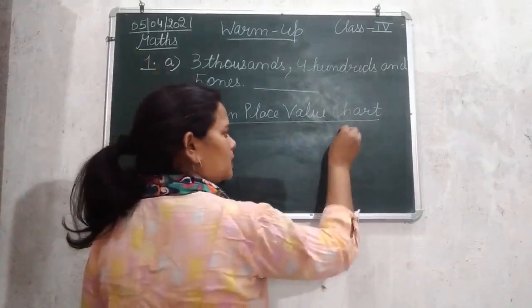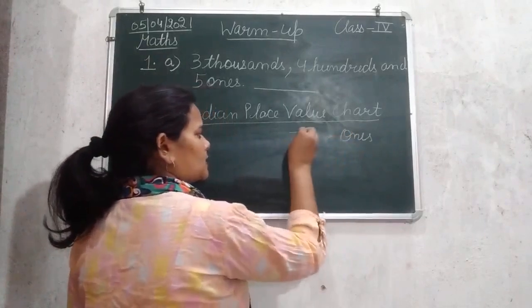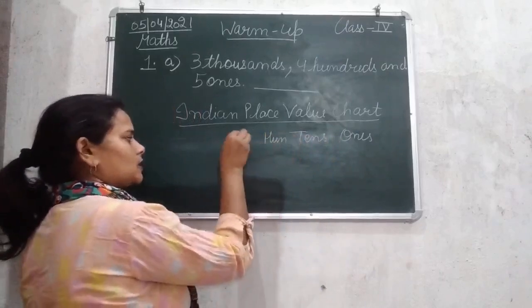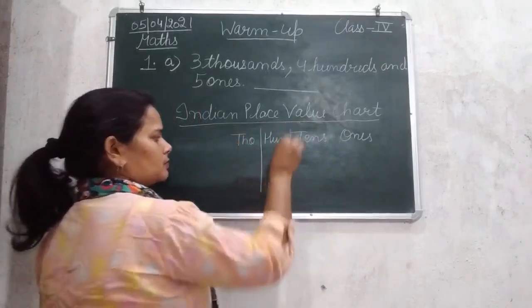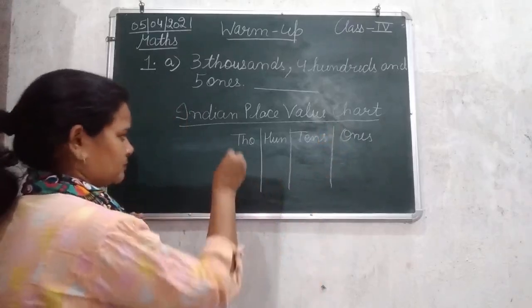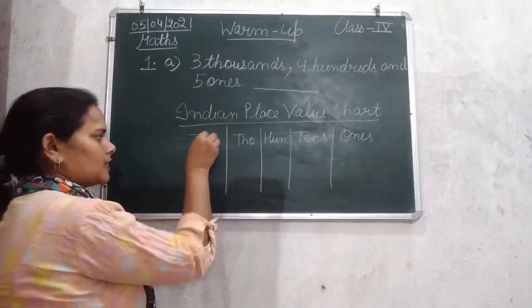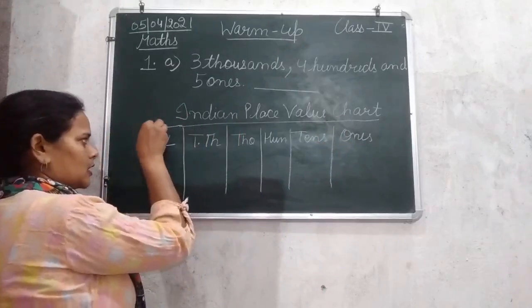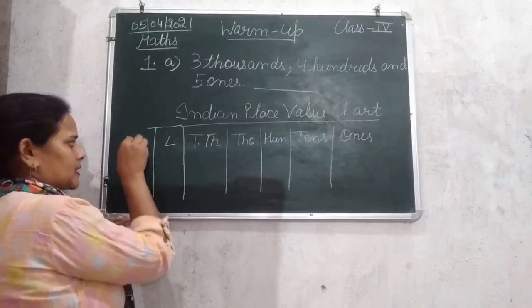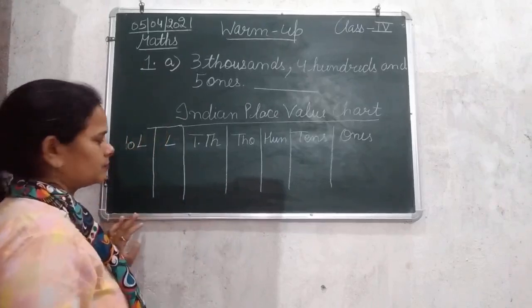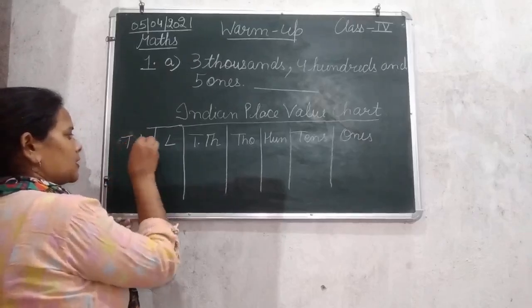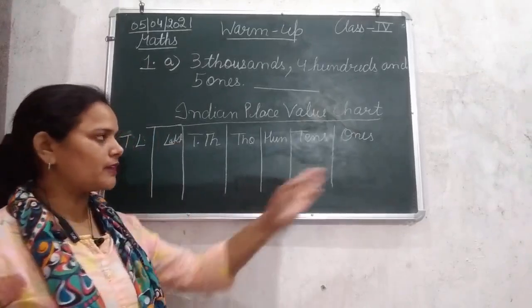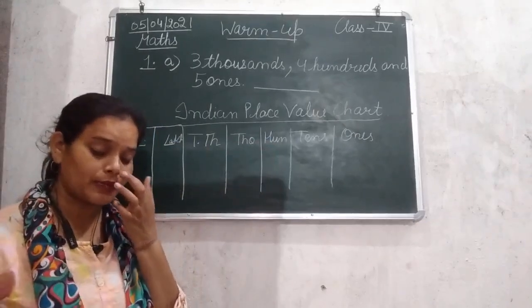Here it will be ones, tens, 100, 1000, then 10,000, then lakh, then 10 lakh. That is lakh and that is 10 lakh. So this is the Indian place value chart: ones, tens, 100, 1000. This is our Indian place value chart, beta.